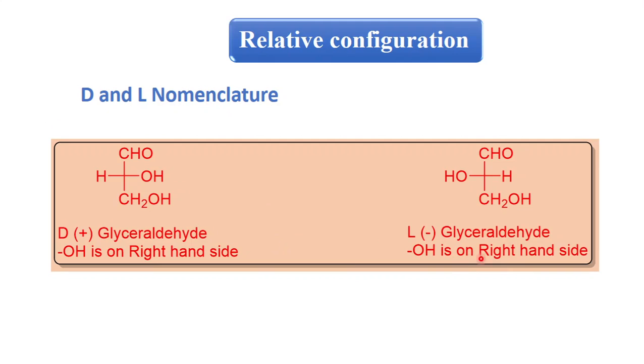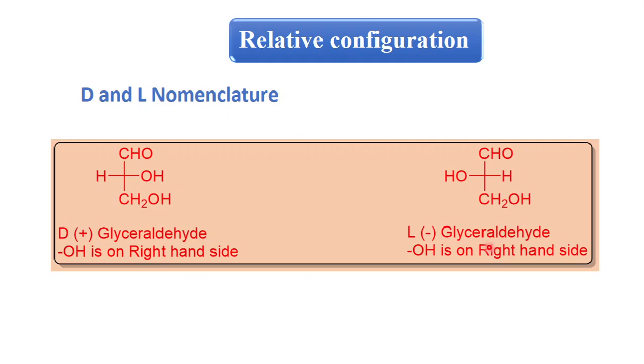Here is your left hand side. By copy pasting, one mistake is there, so this OH should be on the left hand side. Now you have to correct this mistake; this is your left hand side. Now this D and L nomenclature is very simple.